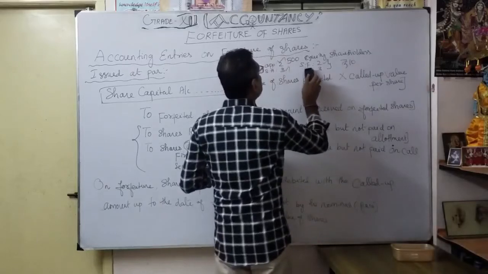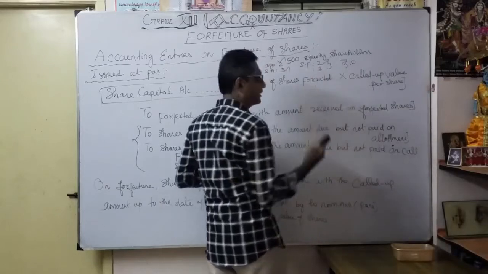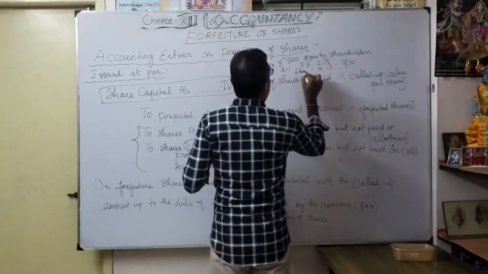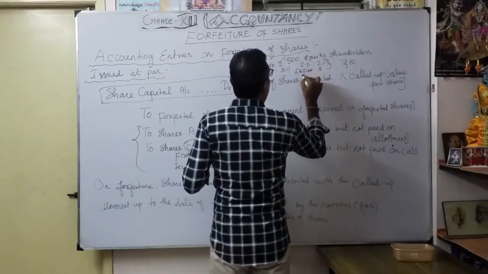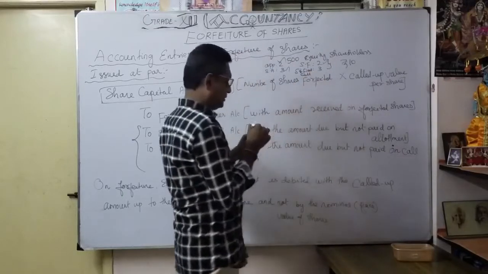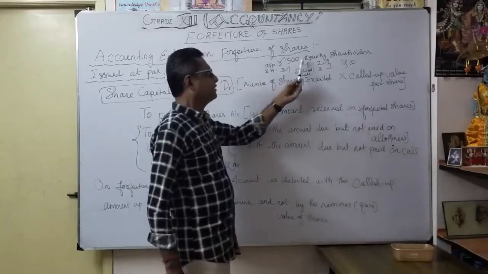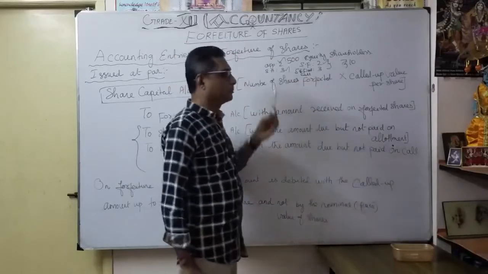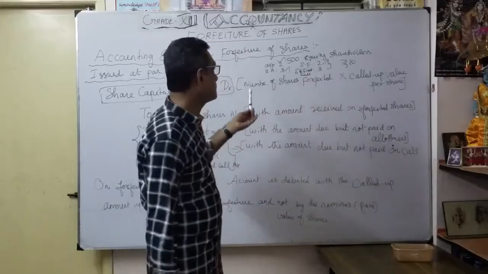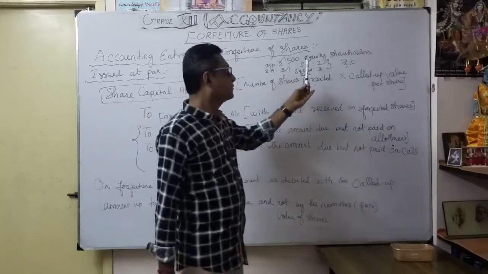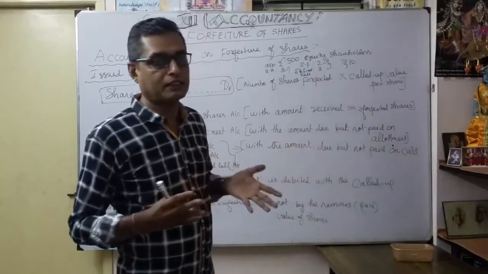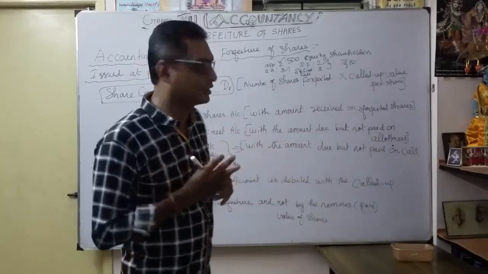So this one is what? Second and final call. So what will happen? The 500 equity shareholders applied 2 rupees, but what happened? They defaulted on share allotment, share first call, share second call. So the amount will be recorded here, and automatically share capital is reduced.